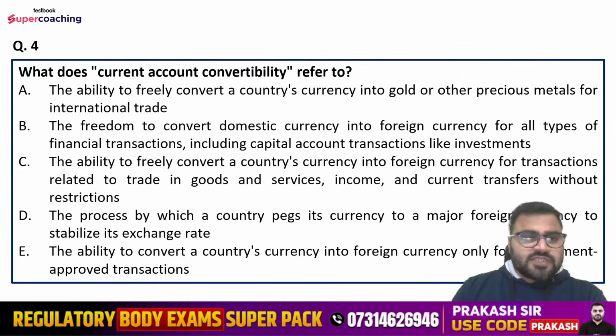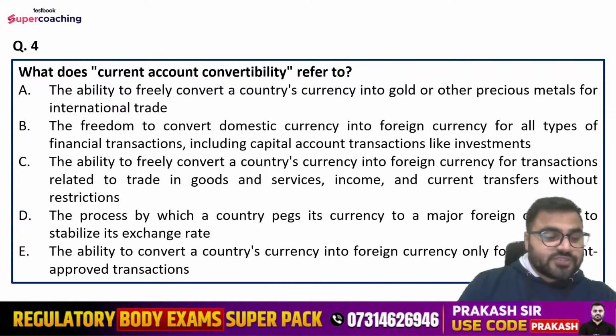Question number fourth is, what does current account convertibility refer to? Options are: the ability to freely convert a country's currency into gold or other precious metals for international trade; the freedom to convert domestic currency into foreign currency for all types of financial transactions, including capital account transactions like investments; the ability to freely convert a country's currency into foreign currency for transactions related to trade in goods and services, income, and current transfers without restrictions; the process by which a country pegs its currency to a major foreign currency to stabilize its exchange rate; the ability to convert a country's currency into foreign currency only for government approved transactions.